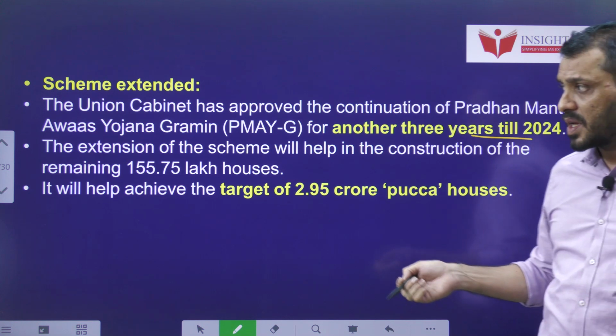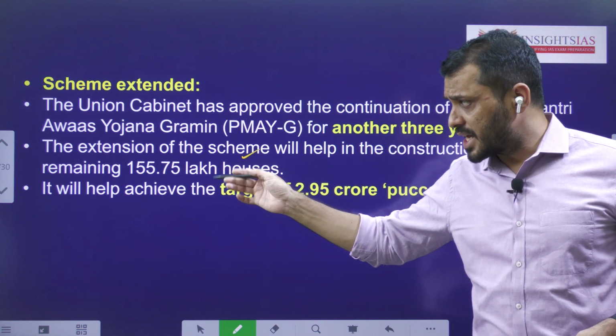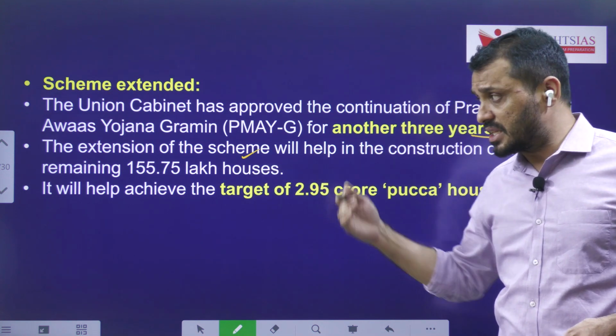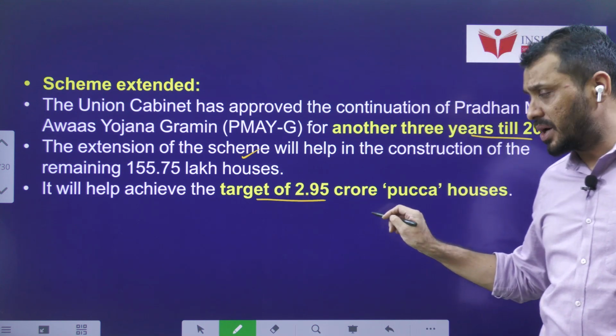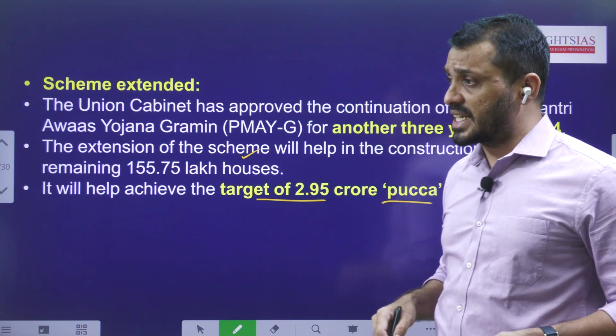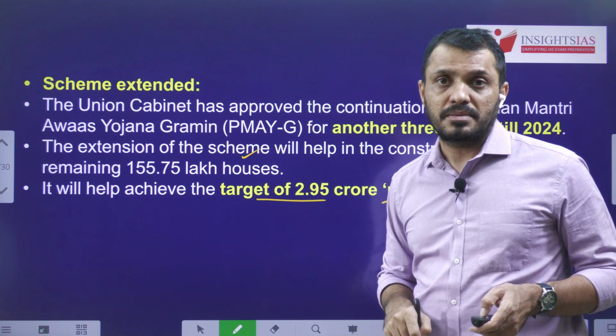So far, still around 2.5 crore houses are remaining pending. By constructing them as well, we can achieve the target of 2.95 crore Pakka houses by 2024. These are the details related to this particular scheme. With this, we are done with the first topic.